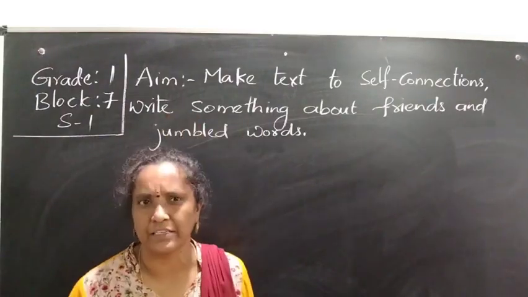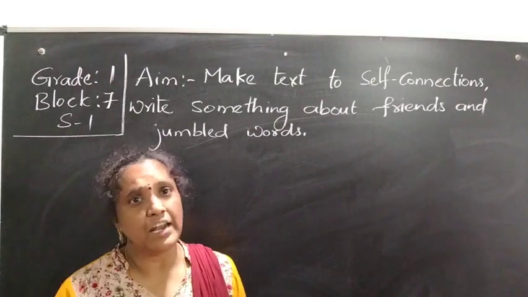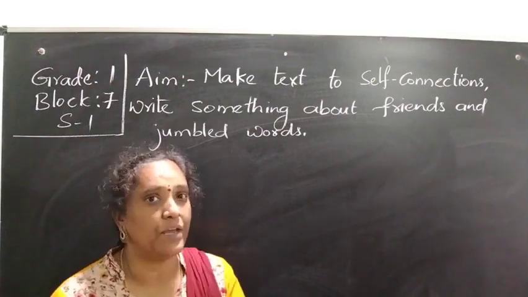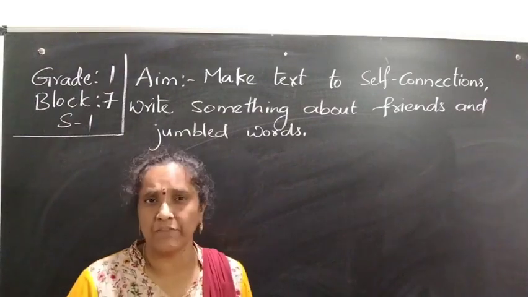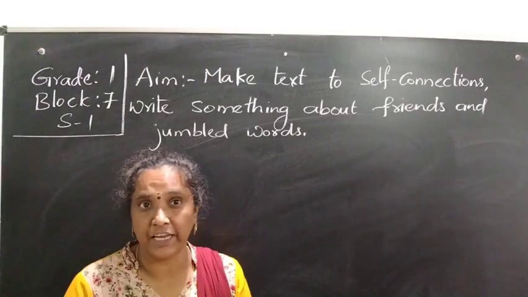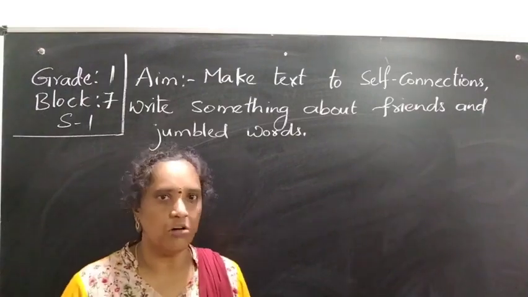and also write something about friends. Normally, we have many friends. In the story also you can observe there are some friends, okay? So like that, we want to write something about our friends. What do you do normally with your friends? How do you like them? Why do you like them? And what are the different things about them? All that you want to write.